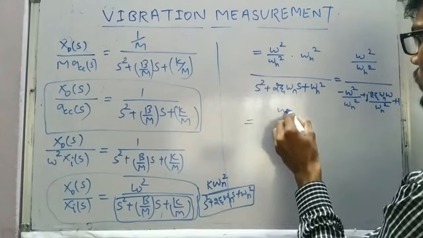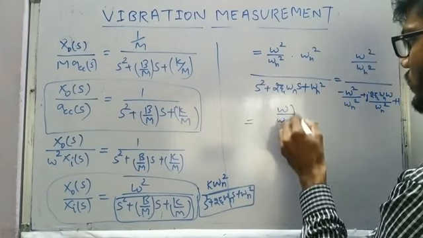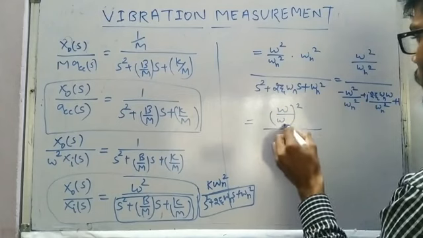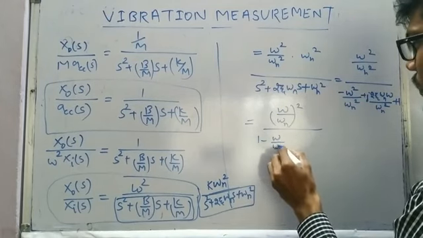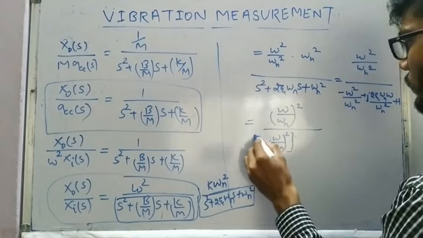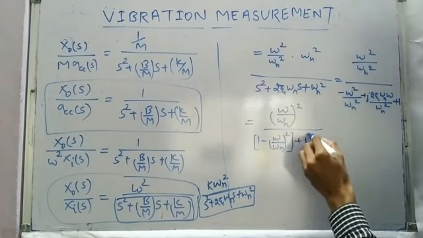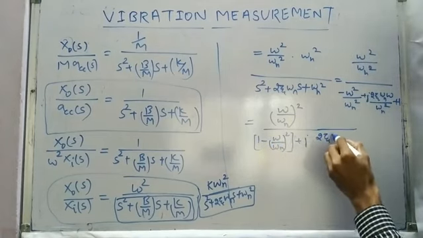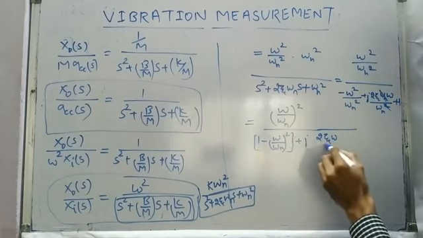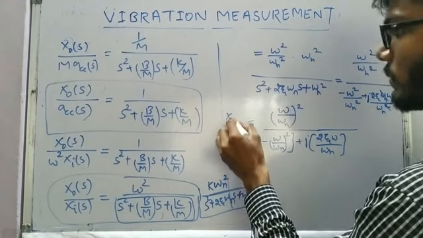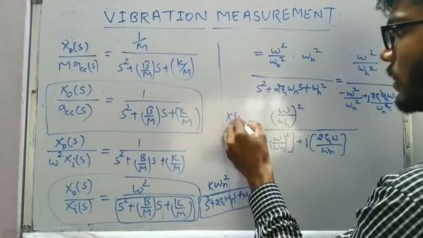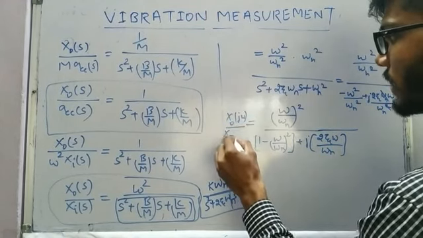So this is modified as omega by omega n whole square divided by 1 minus omega by omega n whole square plus j times 2 zeta omega by omega n, where one omega n gets cancelled, and this is nothing but x naught of j omega divided by xi of j omega.